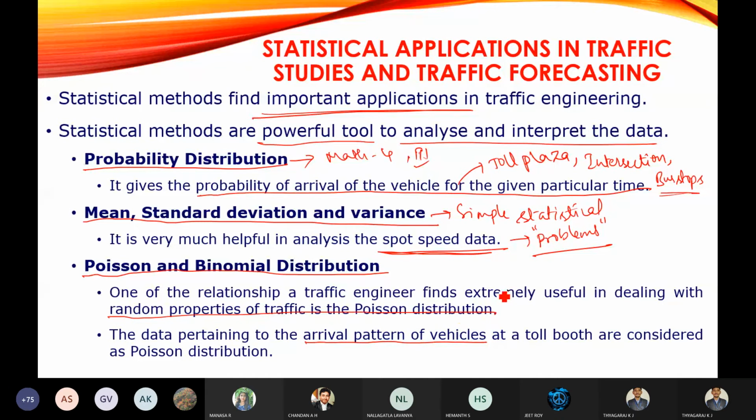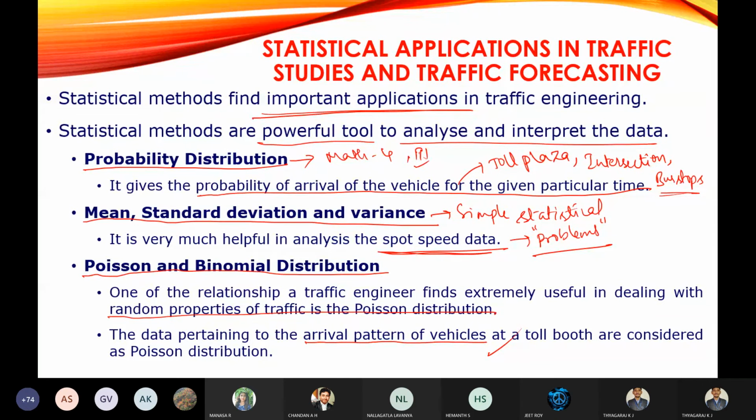In toll plazas, we can't predict what type of vehicle will arrive at 12 p.m. Likewise, the random arrival of vehicles can be analyzed using Poisson's and binomial distribution. So remember, for random properties of traffic, Poisson's and binomial distributions are utilized.